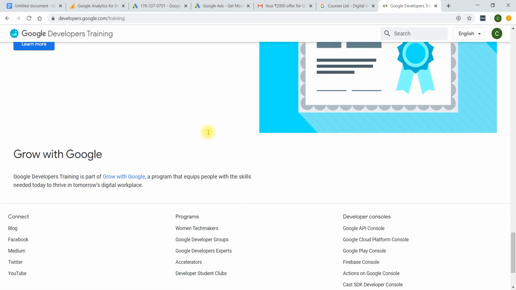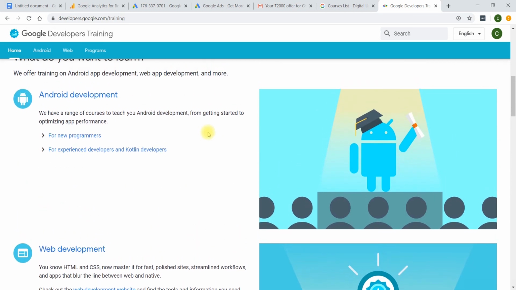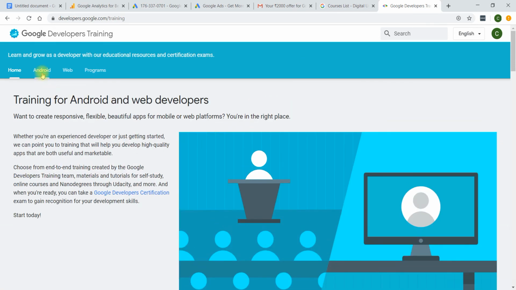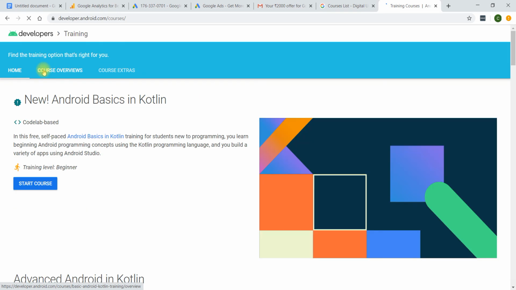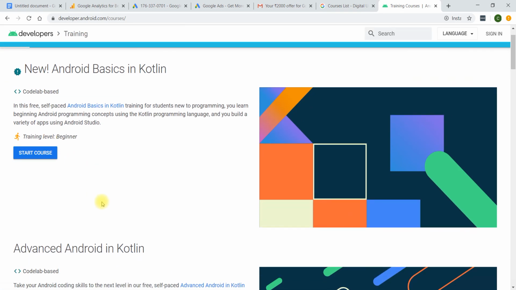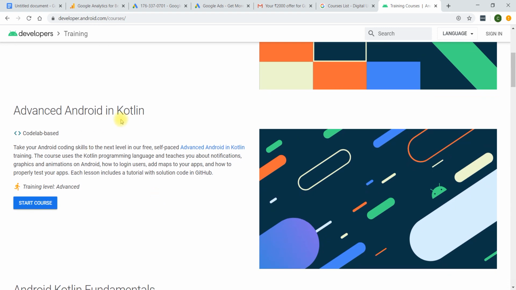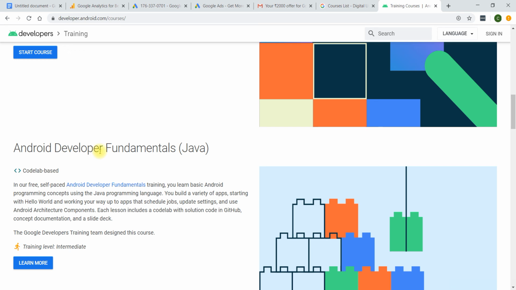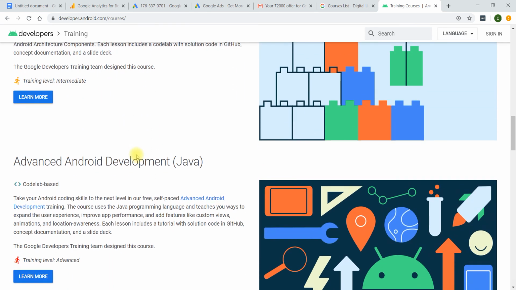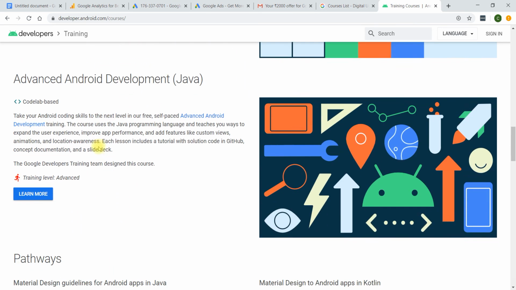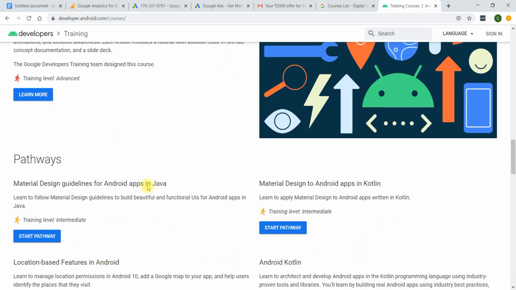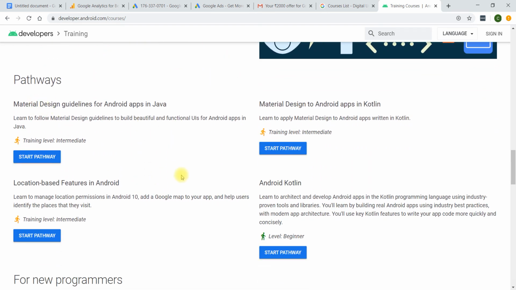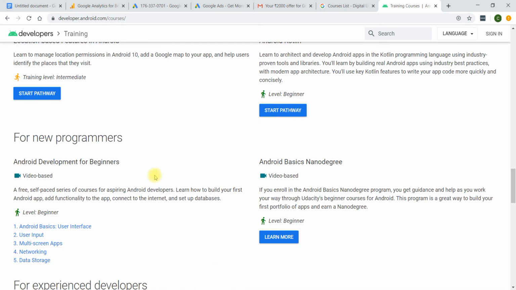Here is Android development, web development, Firebase, machine learning, TensorFlow, and you can explore other topics like those. There are so many courses here you can learn. Related to Android you can learn Kotlin: Android basics in Kotlin, advanced Android in Kotlin, Android Kotlin fundamentals, Android developer fundamentals in Java, Android advanced development in Java, and even the pathway you have to follow.